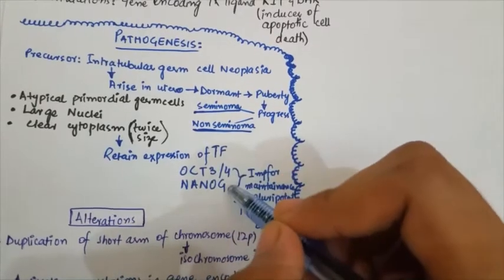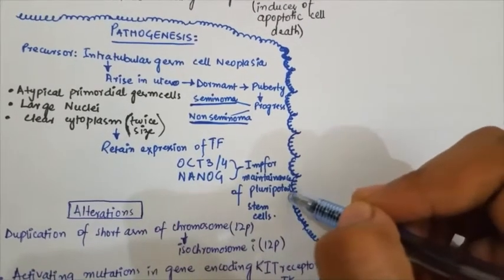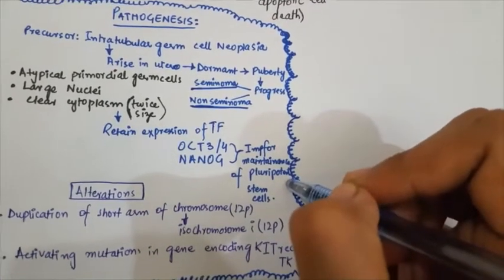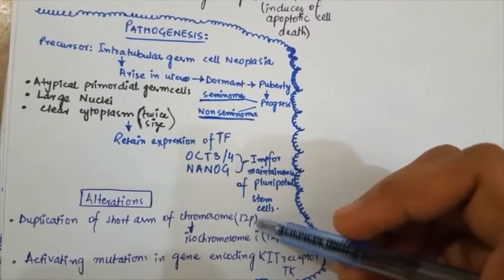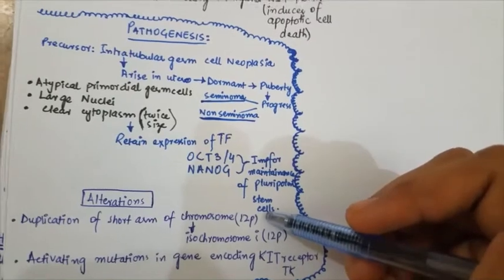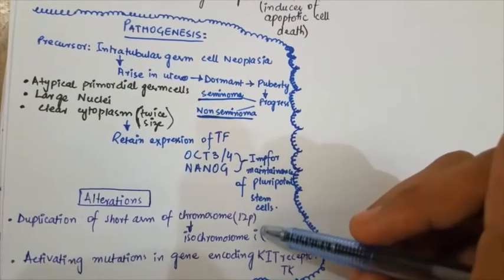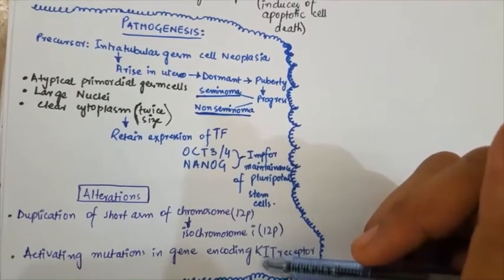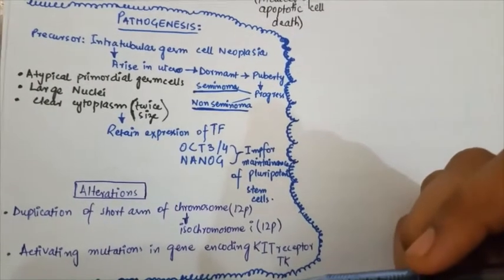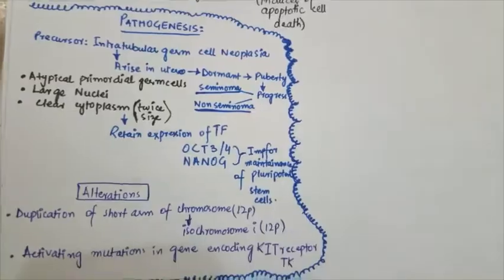These two transcription factors are important for maintenance of the pluripotent stem cells. There are other alterations: duplication of the short arm of chromosome 12p resulting in the formation of isochromosome, and activating mutations in the gene encoding KIT receptor tyrosine kinase.